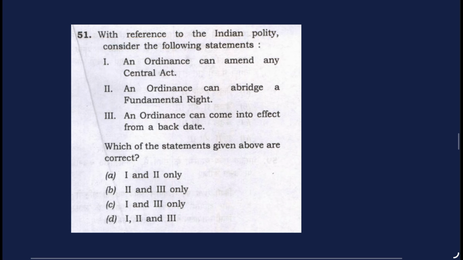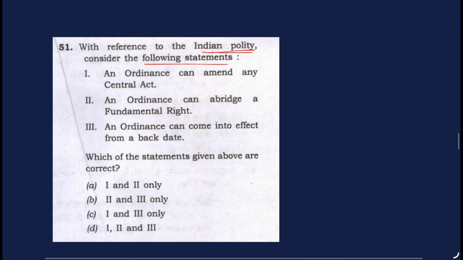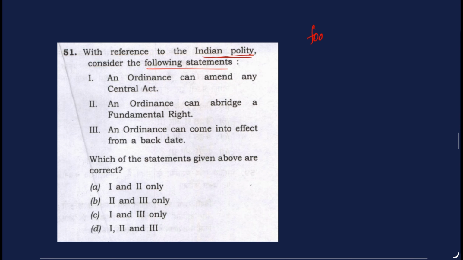Next question. With reference to Indian polity, consider the following statements. So this technique is not a foolproof technique.